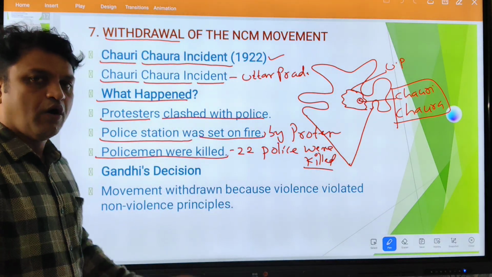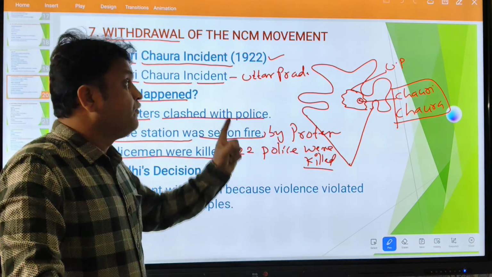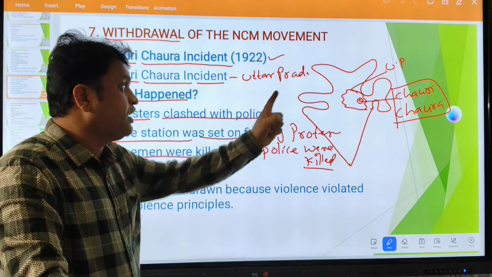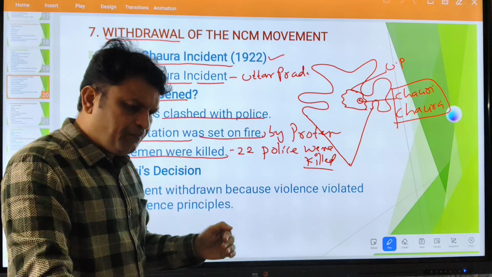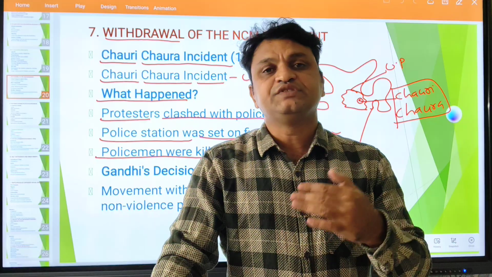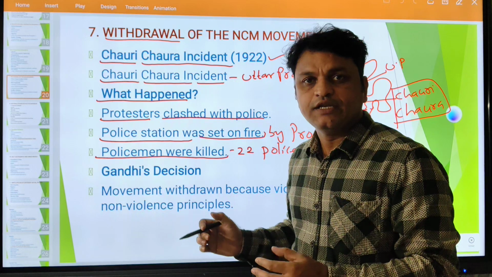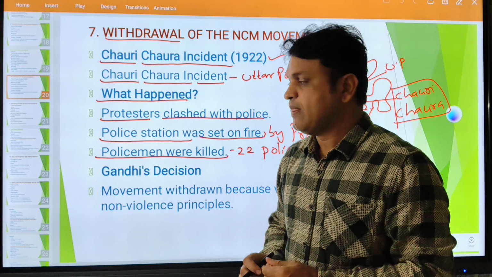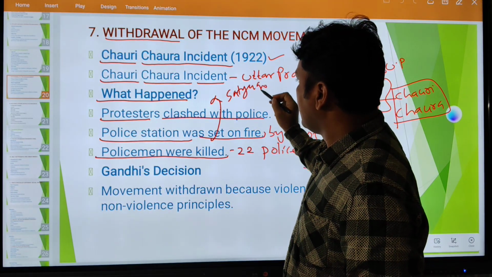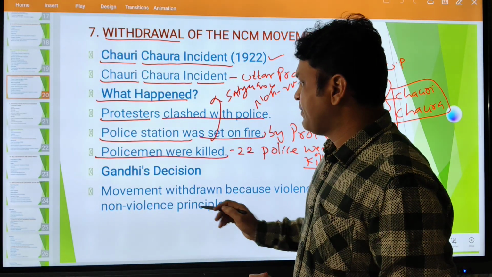Now tell me, how many police were killed? 22 policemen were killed. Where? In Chowri Chowra village. And where is Chowri Chowra located? Uttar Pradesh. Was this against Gandhiji's principle or for it? It was against it. Here violence took place, and in this violence nearly 22 policemen were killed, which is against Gandhiji's ideals of Satyagraha and non-violence.